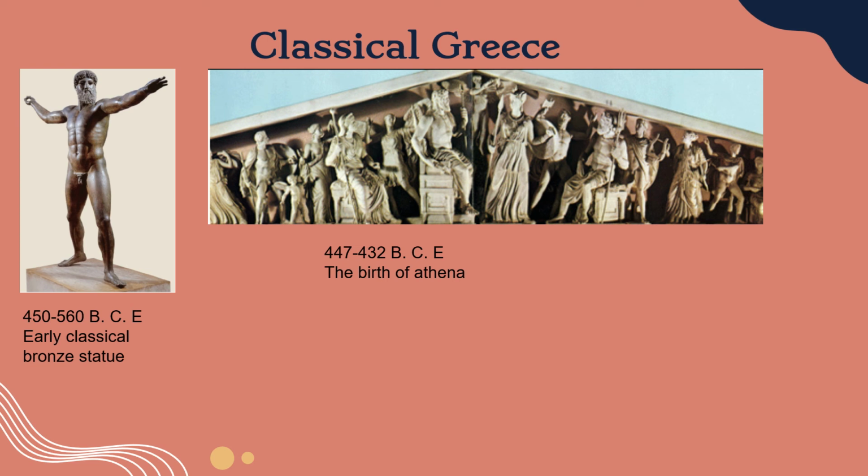There is more detail to the proportions of the human body through the muscles shown and the detail put into the hair. It's clear that the Greeks are trying to capture a realistic moment in art. The photo on the left-hand side is a pediment on the Parthenon, which dates back to 447 to 432 BCE. This is a reconstructed photo of what the sculptures would have looked like, and it's made of Pentelic marble. It is extremely detailed, unlike the style in the archaic period, which was simpler.